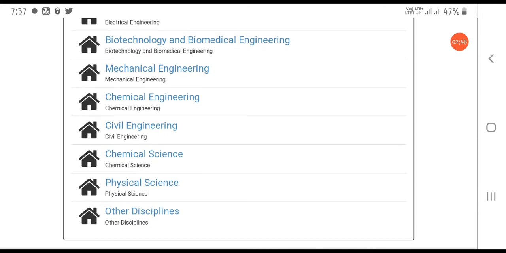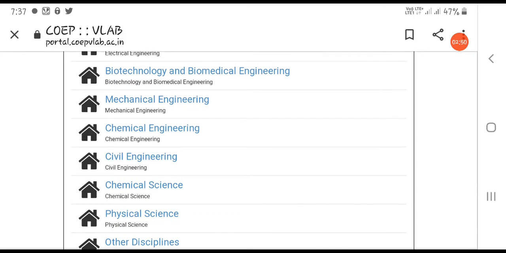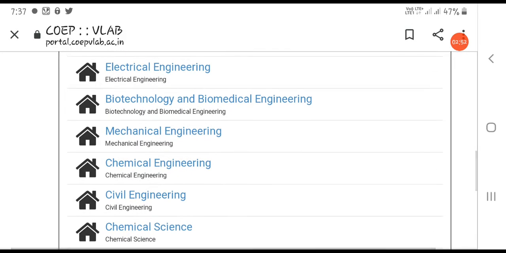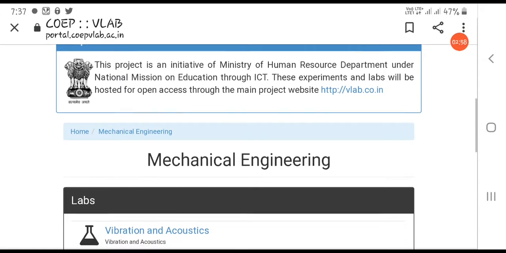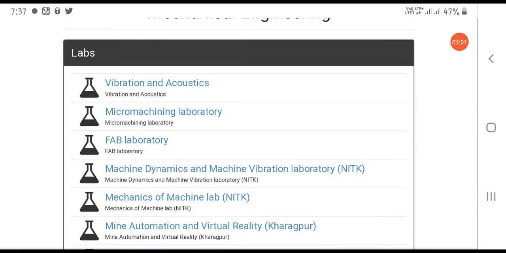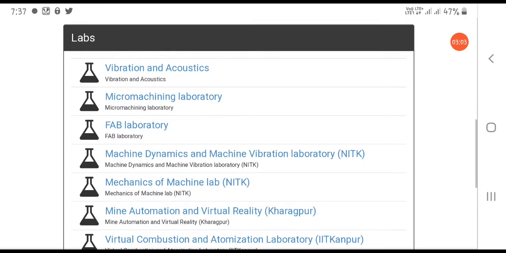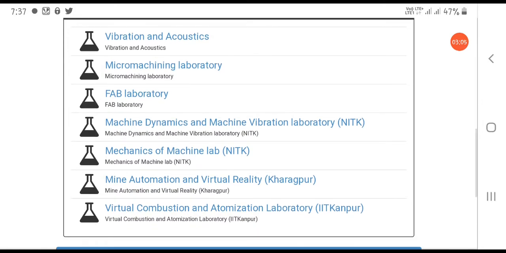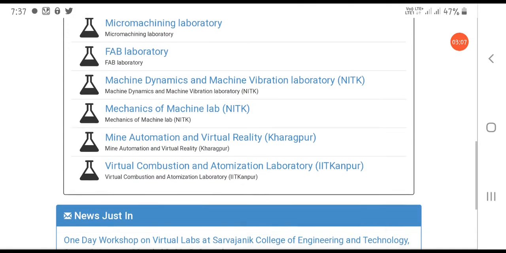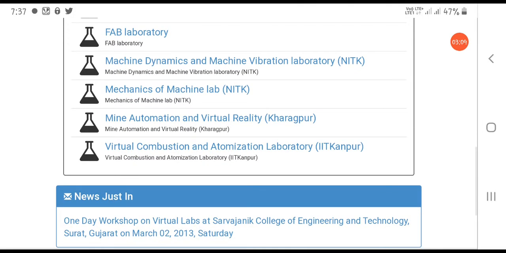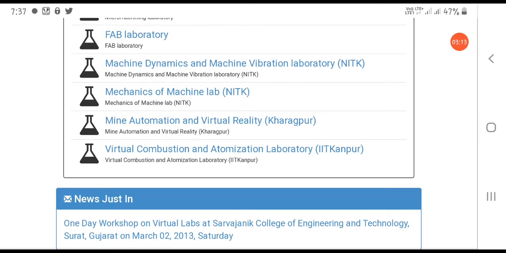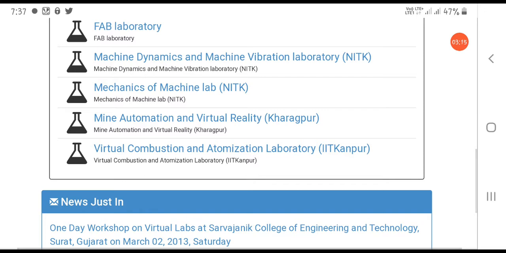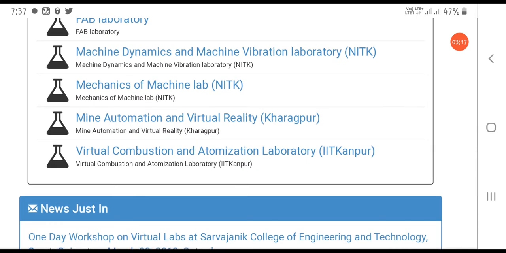As I belong to mechanical engineering, I am going to demonstrate a few experiments under mechanical engineering. Just click on mechanical engineering, then under it you can see the different subject laboratories like vibration, micro machining, FAB, machine dynamics, mechanics of machines, automation, virtual combustion and automation laboratory. I am going to demonstrate one experiment under the virtual combustion laboratory.